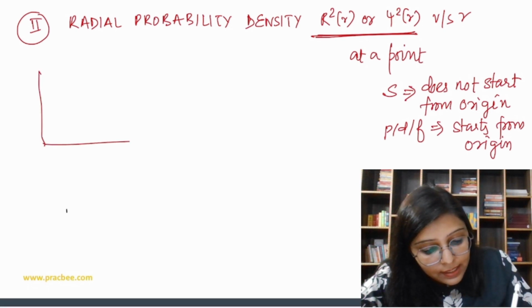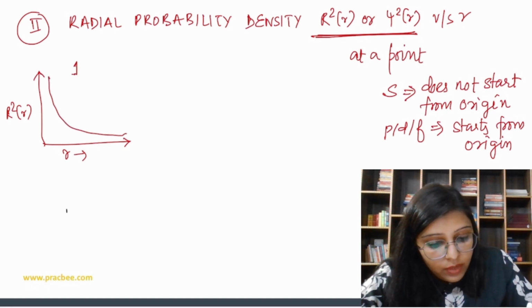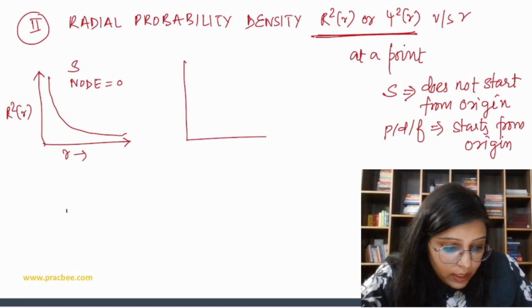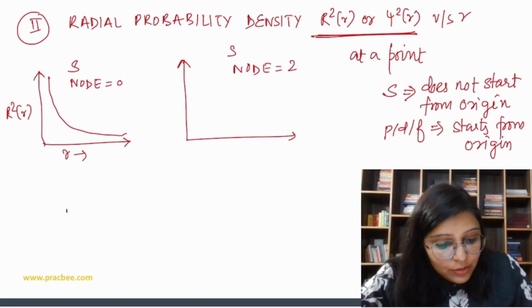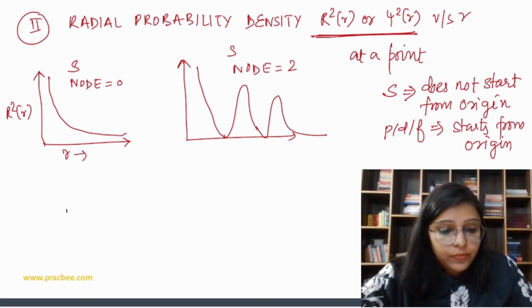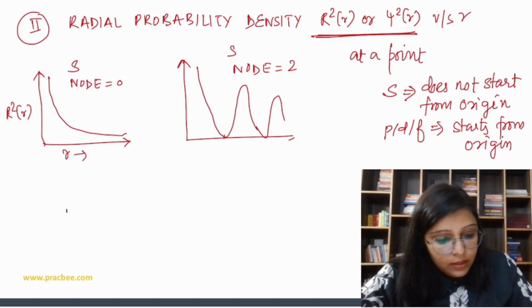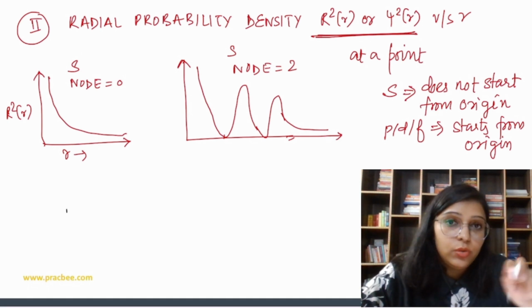So same kind of plot, but we do not have any negative wave. So for example, s, r square r versus r. So for s if I am going to draw, that is this. ठीक है, 1s, or we can say s having node equal to 0. Now here s having node equal to 2, suppose it is 2. So we are going to plot like this. This is one node, then second this. Is it clear? Right? So this is not going to touch. This will be parallel to the x-axis. So node 2 for s.